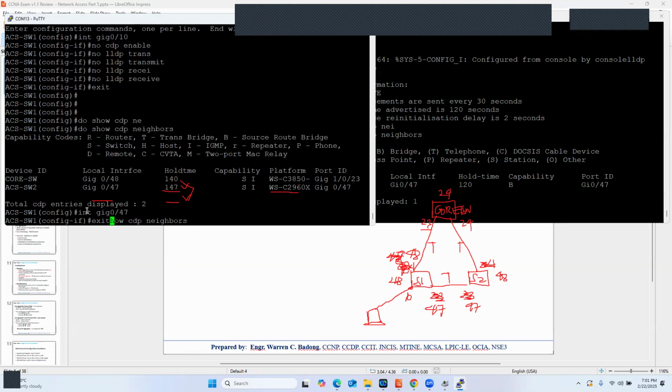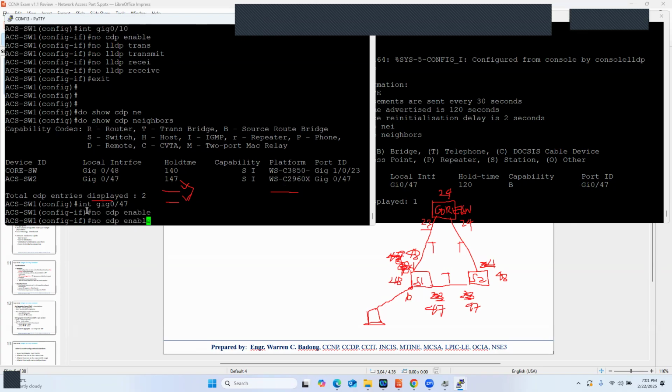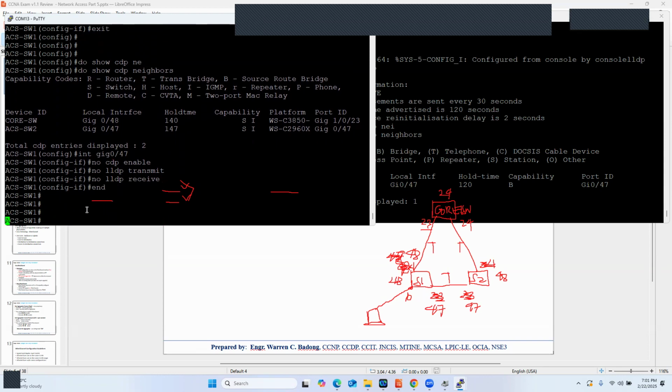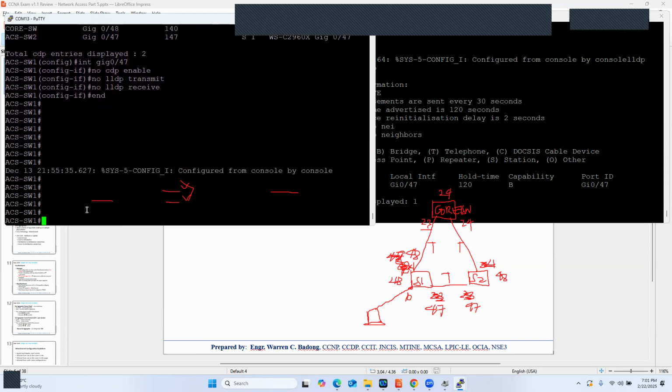No cdp enable, no lldp transmit, as well as receive. So let's see what will happen. Okay, so show cdp neighbor.